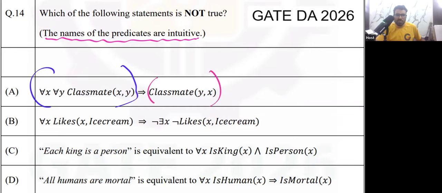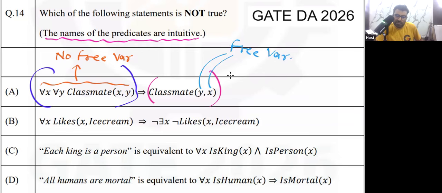What is the problem? Now this x comma y are free variables. See, these are the bounded variables. That is fine. Here there is no free variable, here there is no free variable. But notice that now these will become free variables. This x comma y, they will become free variables.